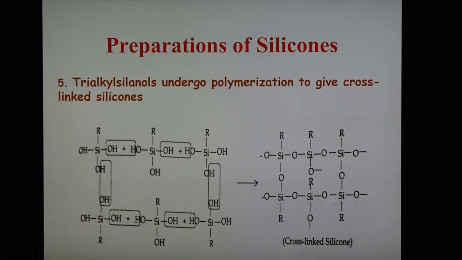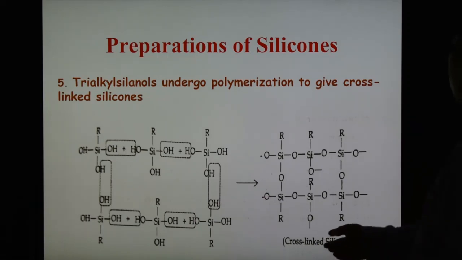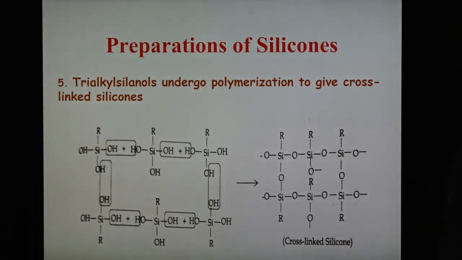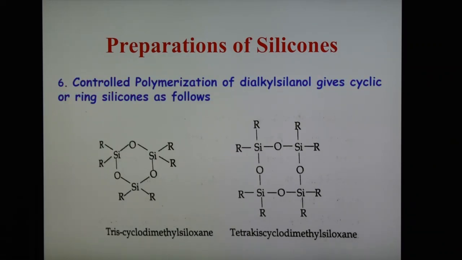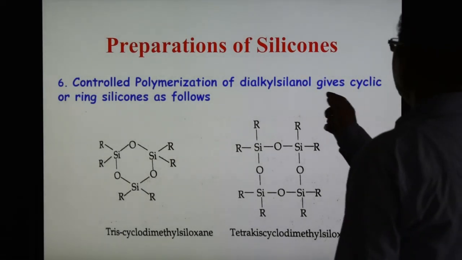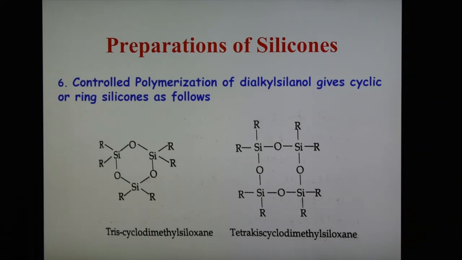So this is the cross-linked network, like bakelite, where a phenol formaldehyde network is formed. In a similar way, cross-linked silicones are formed here, similar to bakelite. So silanol forms a linear chain and also forms cross-linked silicones. Another type is controlled polymerization. Under controlled polymerization, dialkyl silanol gives cyclic or ring silicones as shown here.